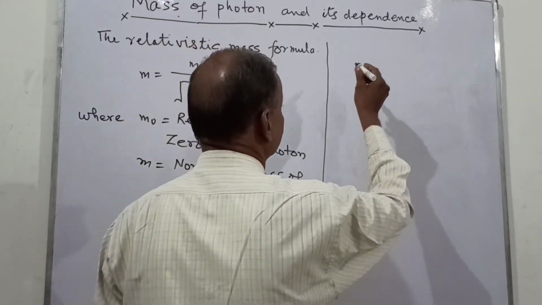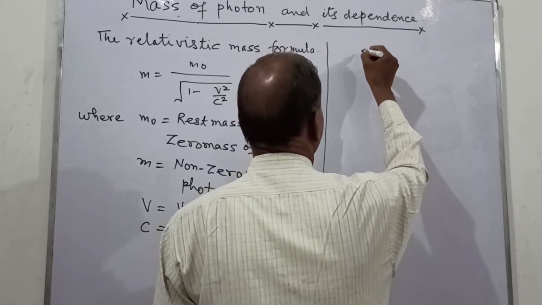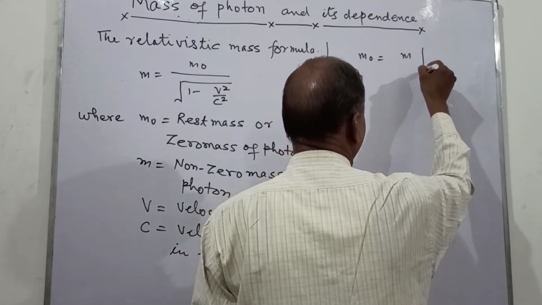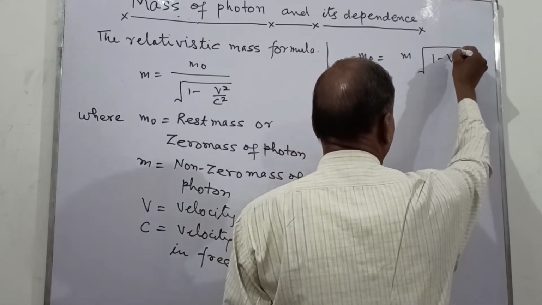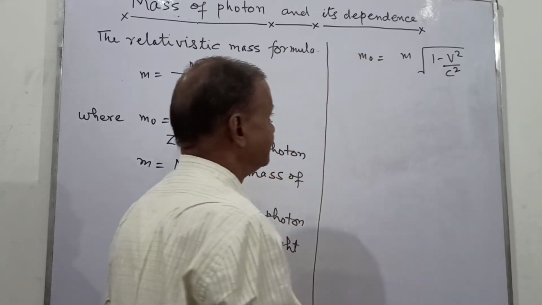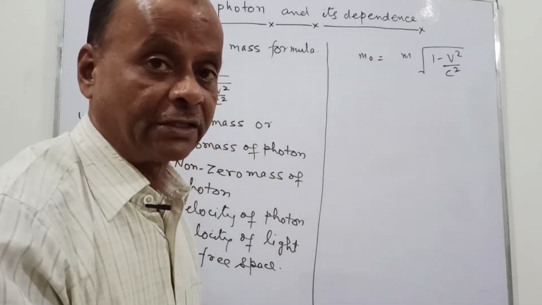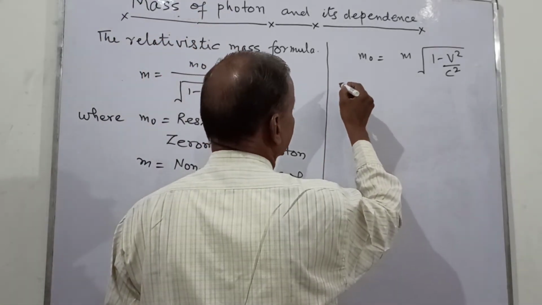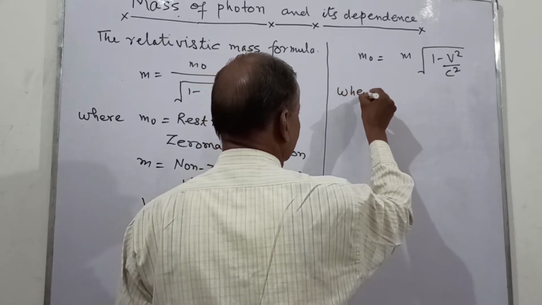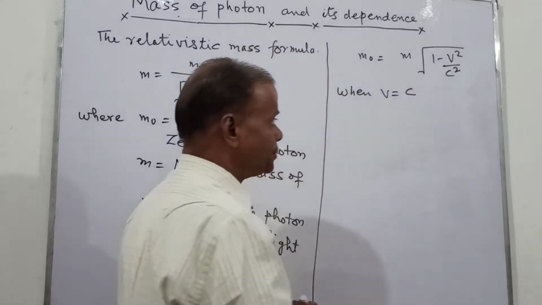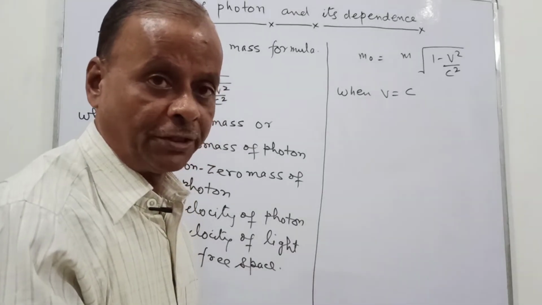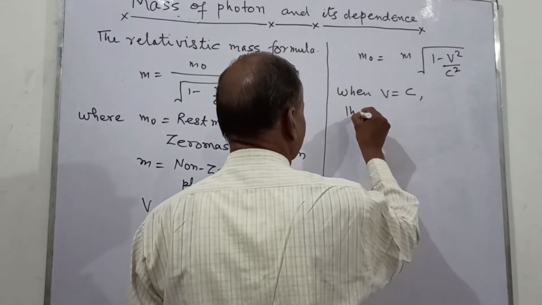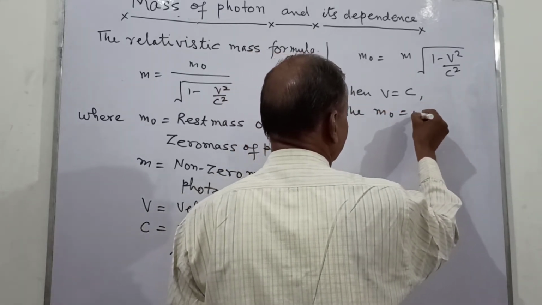Now from this formula we can see m0 equal to m into square root of 1 minus v square upon c square. So let us see what is the value of rest mass. When v equal to c, the velocity of the photon is equal to velocity of the light, the m0 is equal to 0.